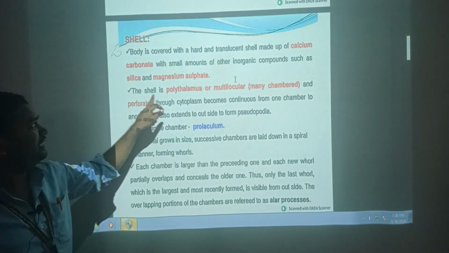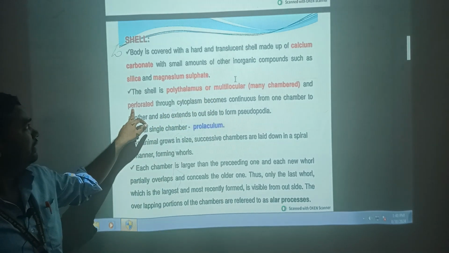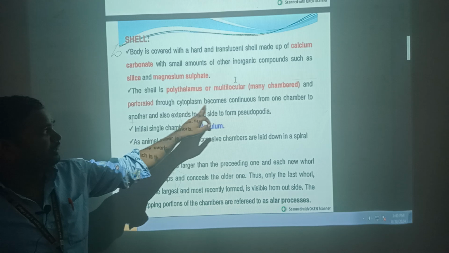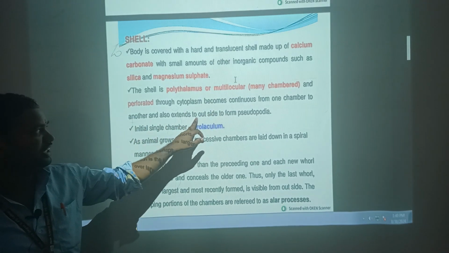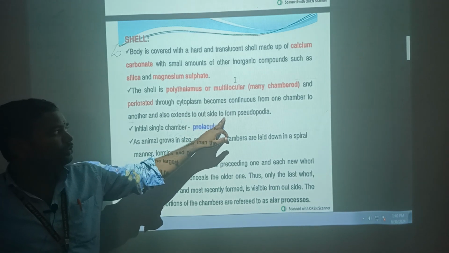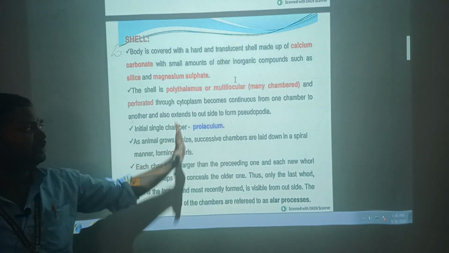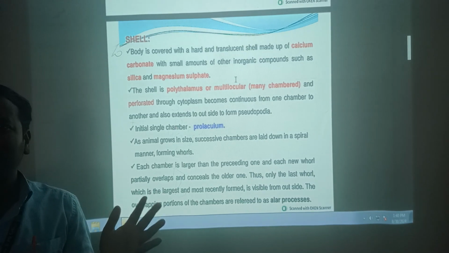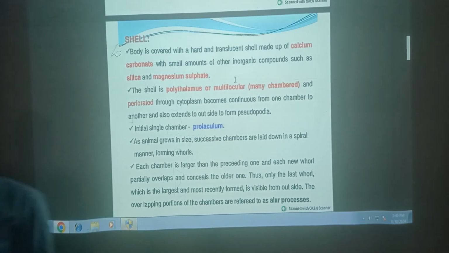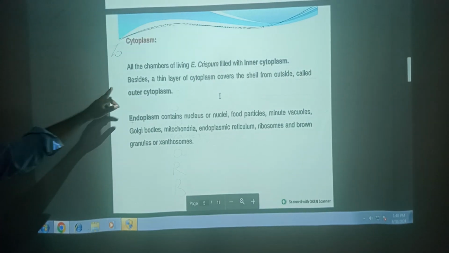The shell is polythalamous, multichambered and perforated. The cytoplasm is continuous from one chamber to another and also extends outside to form pseudopodia. The initial single chamber is called the proloculum. A large proloculum is megalospheric; a small one is microspheric. Next, the cytoplasm.